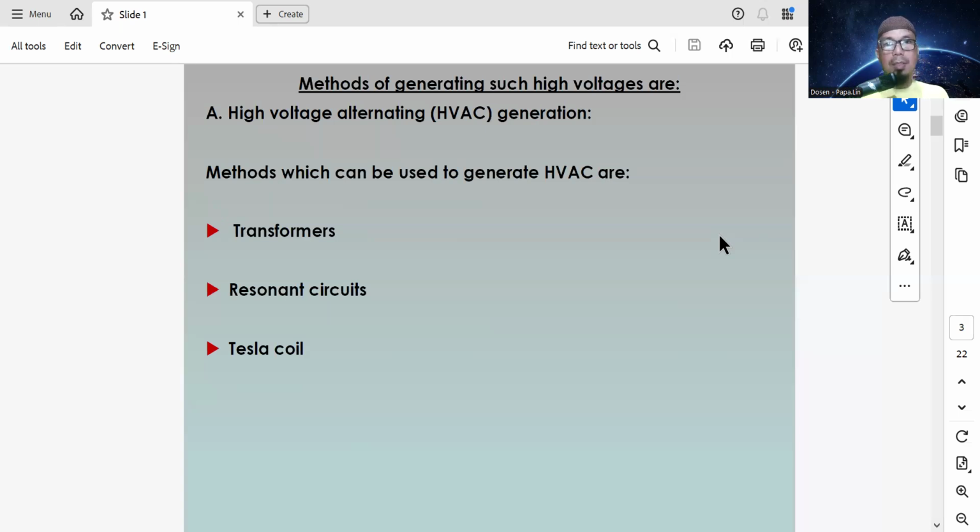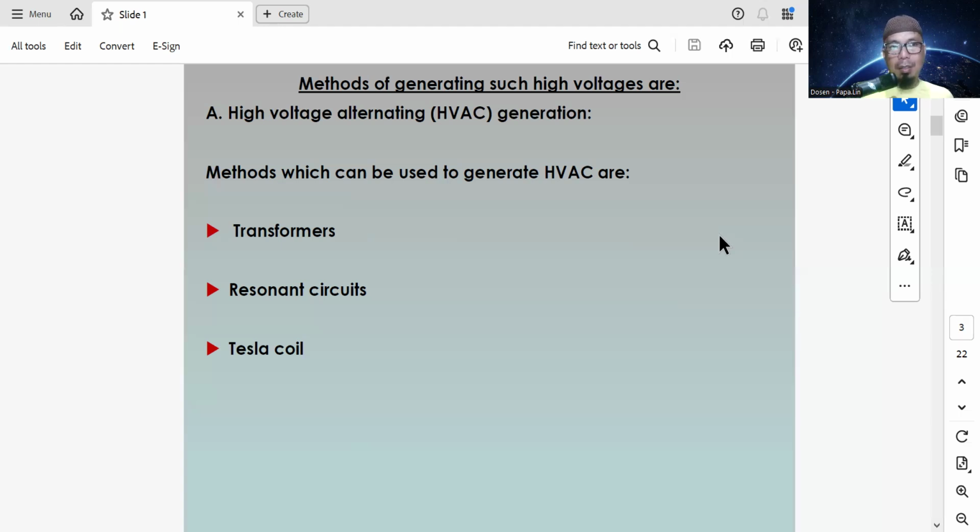Methods of generating high voltage include high voltage alternating current, or HVAC, generation. Methods which can be used to generate HVAC are, first, the transformer; second, the resonance circuit; and third, the Tesla coil.